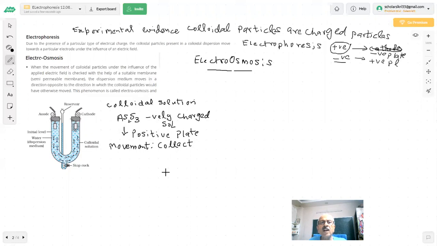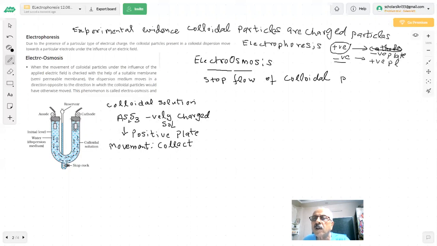Solid particles move because they are charged. But supposing the movement is stopped, checked by a suitable semi-permeable membrane, so that the colloidal particles don't move. What happens?